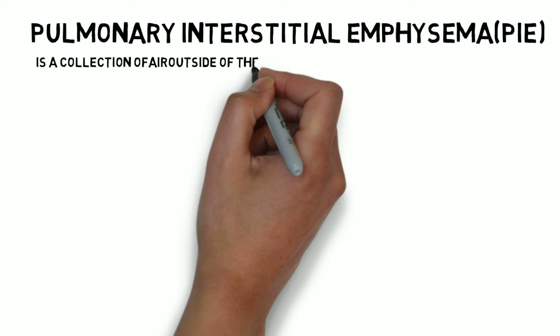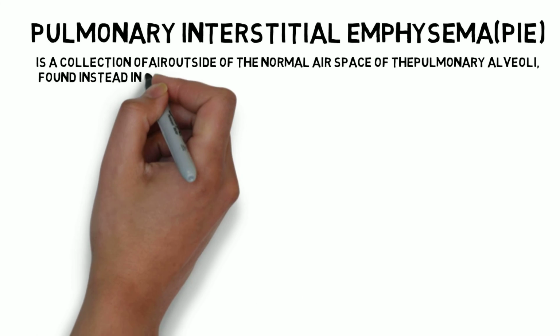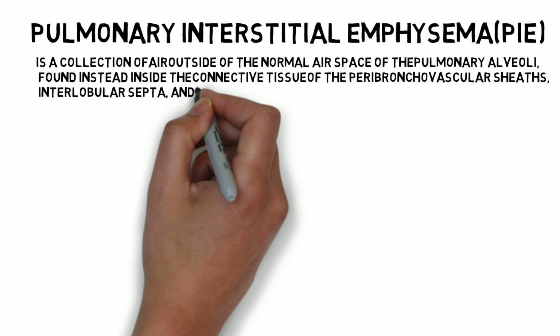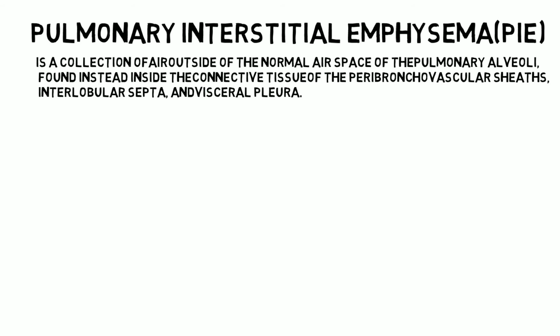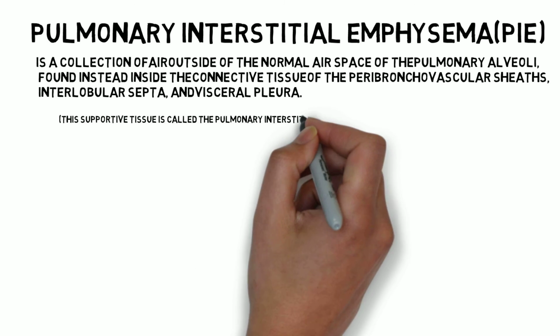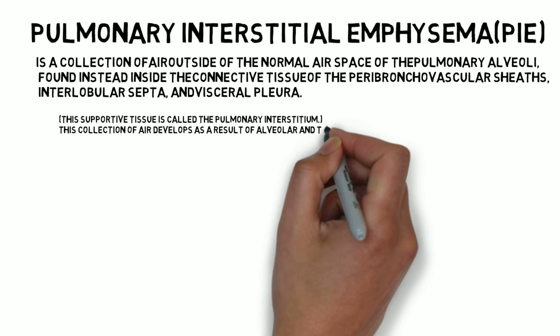It is a collection of air outside of the normal lung space of pulmonary alveoli, found instead inside the connective tissue of the peribronchovascular sheath or interlobular septum and visceral pleura. This support tissue is called pulmonary interstitium. This collection of air develops as a result of alveolar or terminal bronchial ruptures.